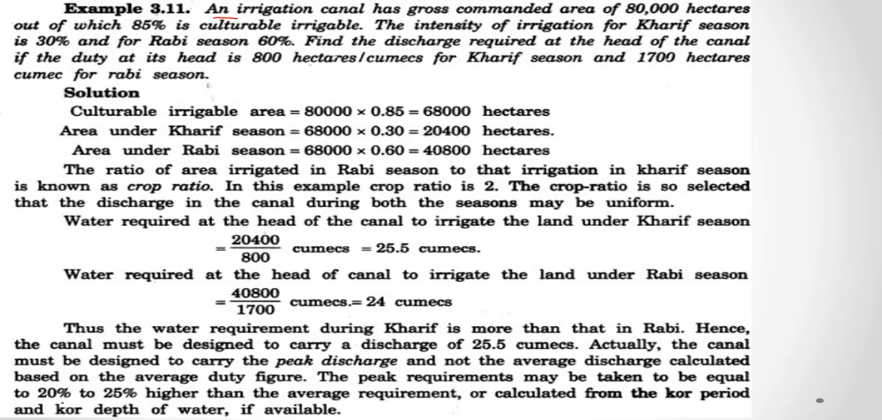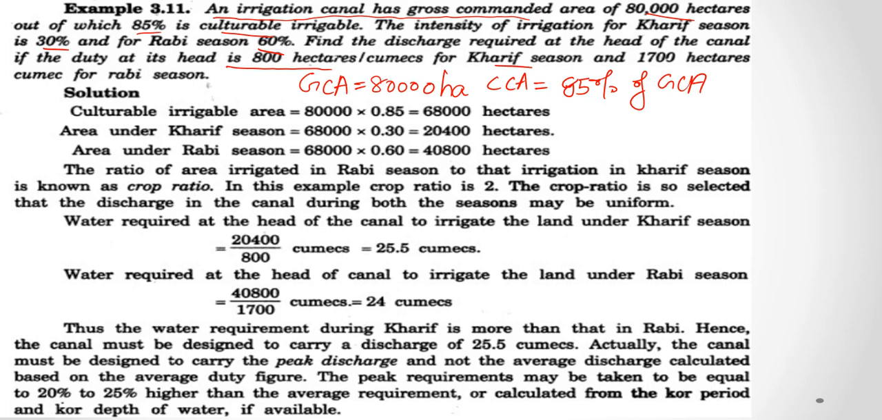Okay, in this question, an irrigation canal has a GCA of 80,000 hectares, out of which 85% is culturable irrigable. That means GCA is equal to 80,000 hectares and CCA is equal to 85% of GCA. The intensity of irrigation for Kharif season is 30% and for Rabi season is 60%. We have to find the discharge required at the head of the canal if the duty at the head is 800 hectare per cumec for Kharif and 1700 hectare per cumec for Rabi.